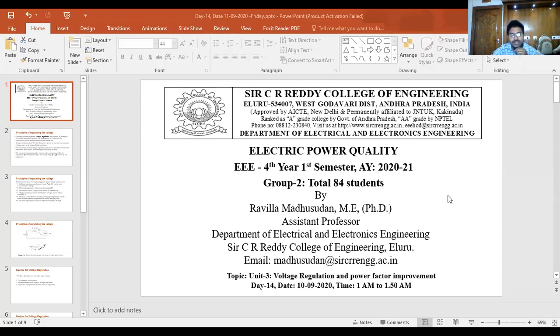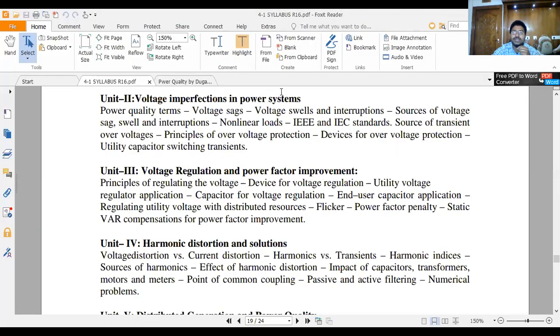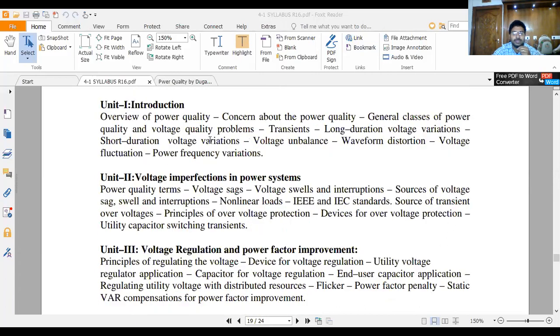Now see today's lecture: voltage regulation and power factor. Before going to today's class, once again we have to rewind Chapter 1 and Chapter 2. You can rewind them very quickly. Unit 1.